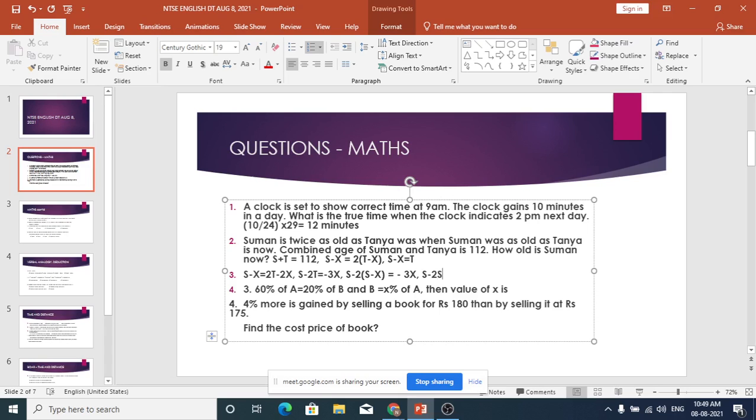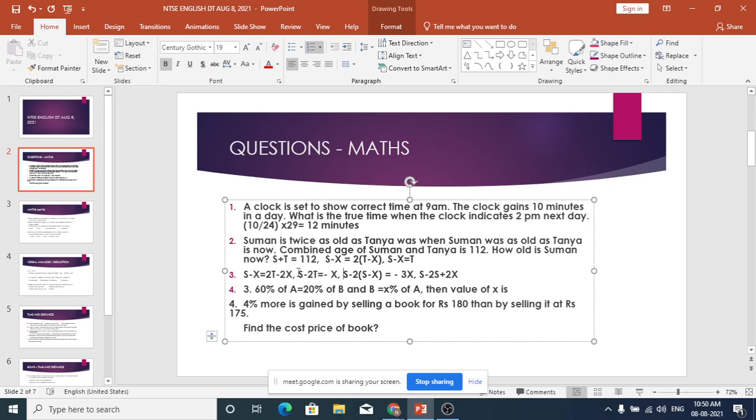S minus 2T is equal to minus 2x, sir? Sorry, let me see, I made a mistake. S minus 2T is equal to minus x, correct, you are correct, good. Samita Sri, correct. So S minus 2T is equal to minus x, that's right.